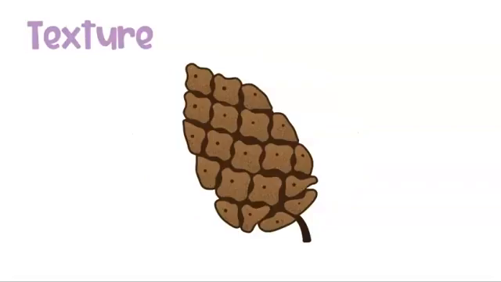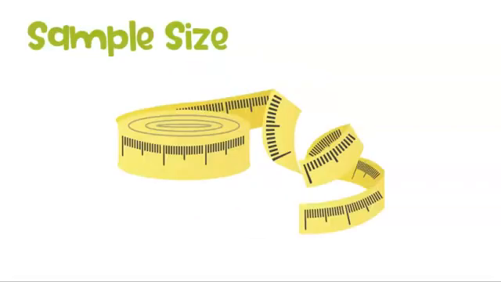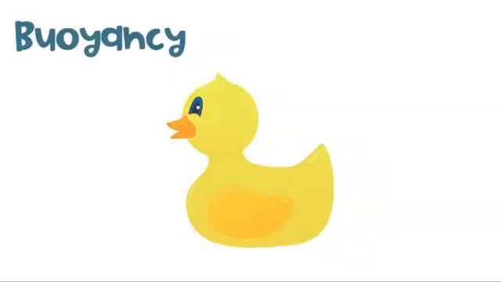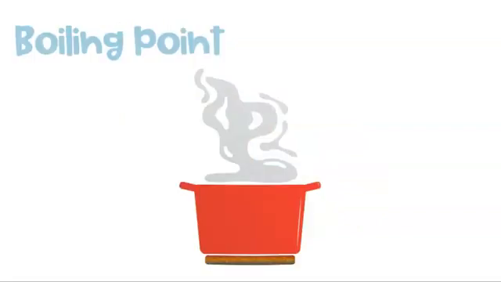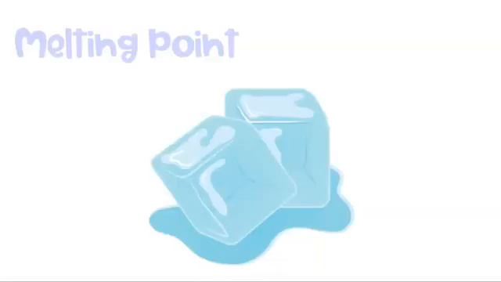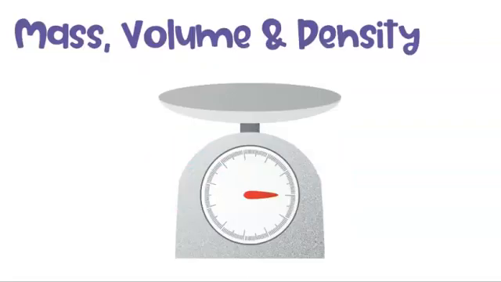Physical properties may include color, texture, sample size, buoyancy or how well something floats, the boiling point or the temperature at which a substance changes between the liquid and gas phases, the melting point or the temperature at which a substance changes between the liquid and solid phases, as well as mass, volume, and density.